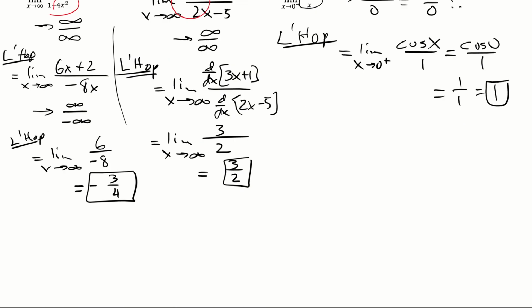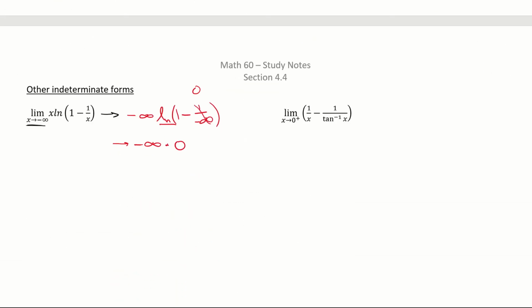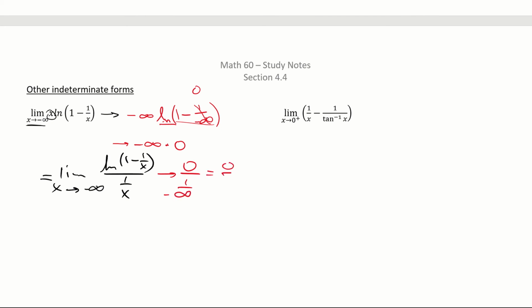I've got to be gentle with Microsoft Word. It keeps on wanting to die on me. So what do I want to do? I want to make it look like something L'Hopital can handle. Ready? Algebra. This is equal to the limit as x approaches minus infinity. I'm going to leave natural log upstairs, 1 minus 1 over x, but I'm going to bring the x down as 1 over x. What do you think about them apples? What happens upstairs, remember we did all that? It's still 0. Downstairs, you have 1 over negative infinity, so that's 0. And now you've got 0 over 0.